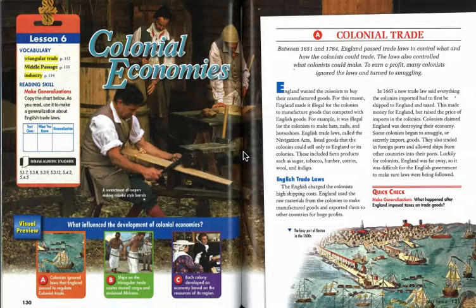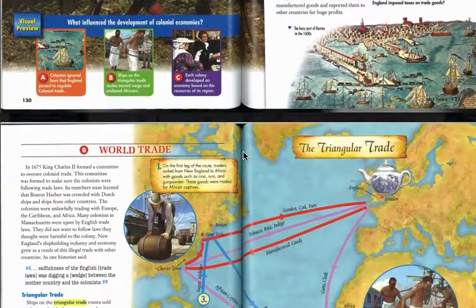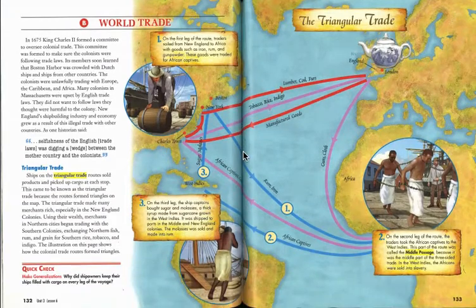being followed. At the bottom here, we have a quick check, something to think about. What happened after England imposed taxes on trade goods? And at the bottom, this is a busy port in Boston in the 1600s. Let's go ahead and look at page 132, world trade.